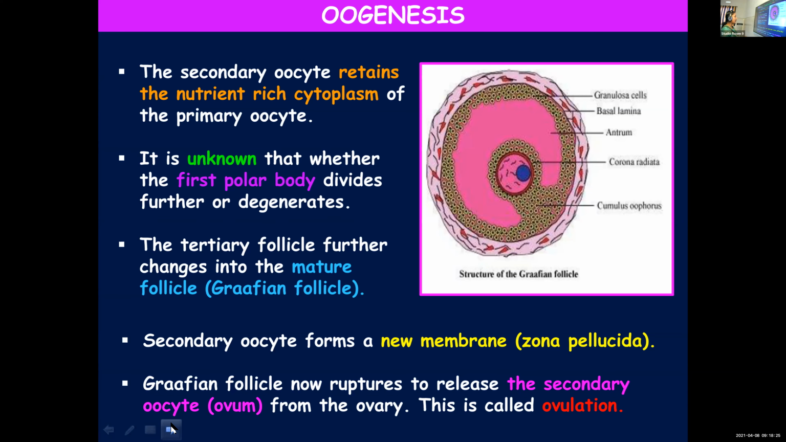Now the Graafian follicle will rupture to release the secondary oocyte, that is ovum, from the ovary, and you call it ovulation. You know that in the menstrual cycle, on the 14th day, ovulation takes place. Ovulation means the release of ovum. If ovum has to be released, the Graafian follicle should rupture. It will break open, releasing the secondary oocyte or ovum from the ovary, and you call this process ovulation.